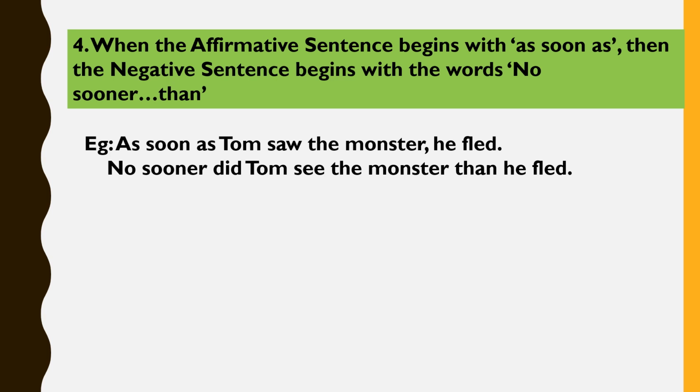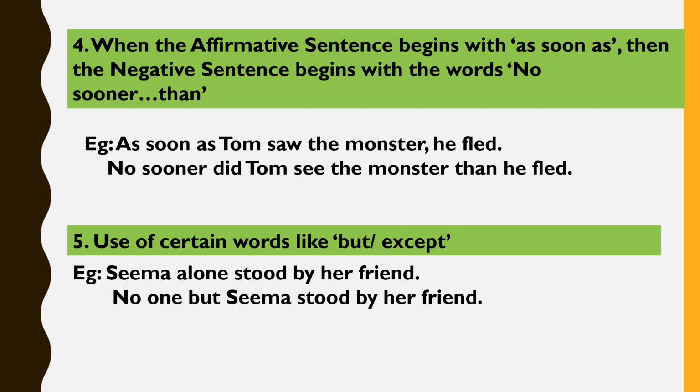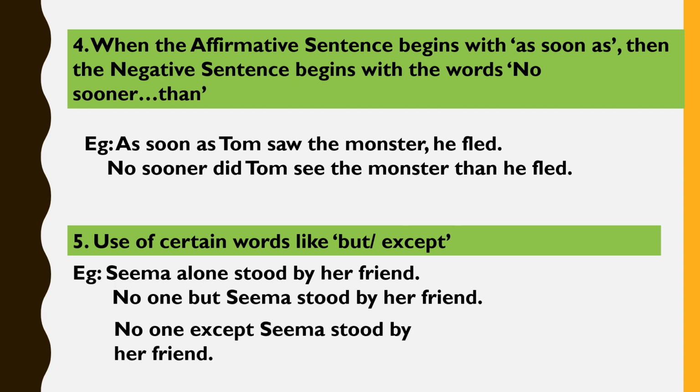We can also make use of certain words like but or except. For example, Seema alone stood by her friend. This is an affirmative sentence. While converting it into a negative one, we can write: No one but Seema stood by her friend.